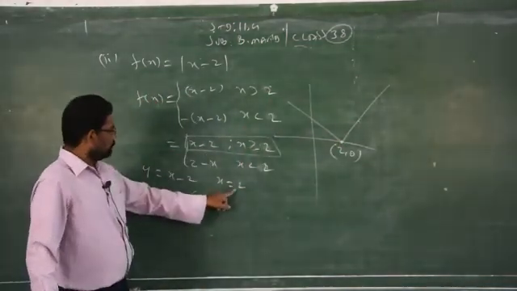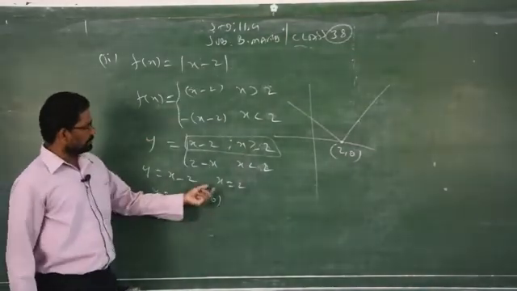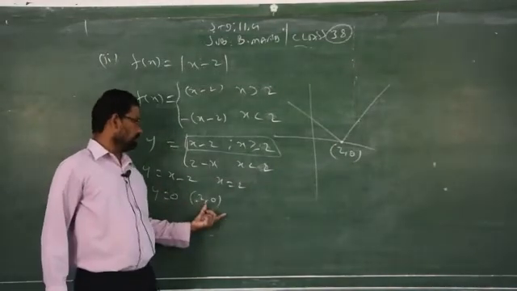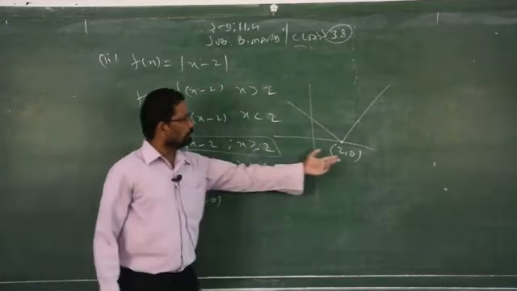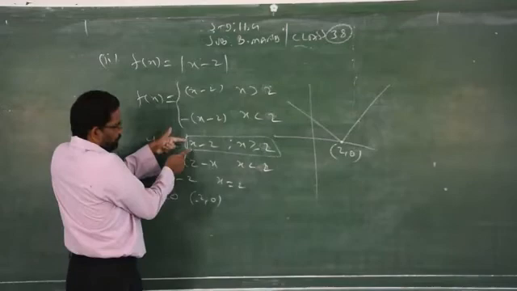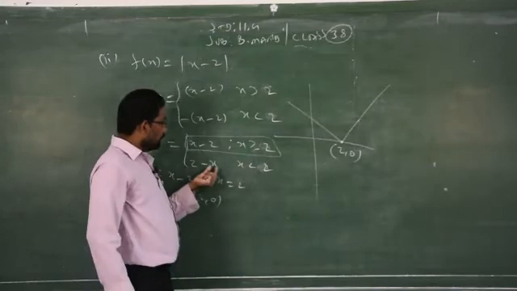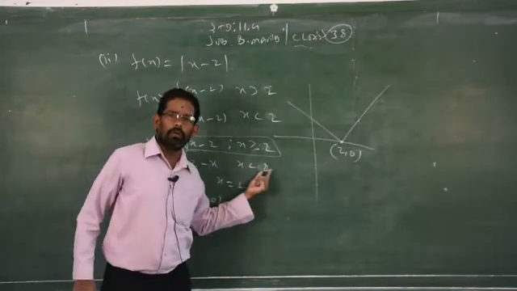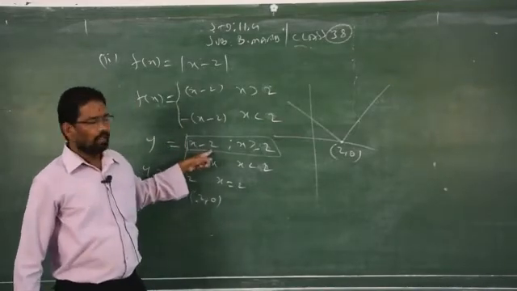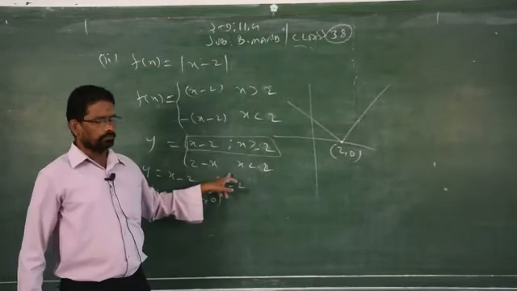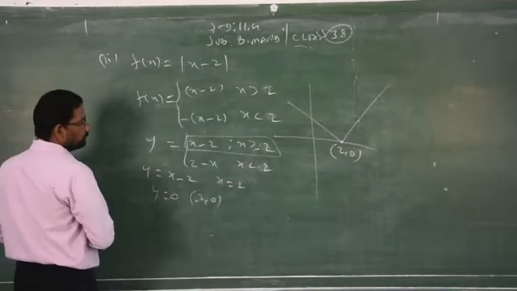If you replace x by 2 in any one of these two equations, f of x is nothing but y. So when you replace x by 2, 2 minus 2 is 0, so 2 comma 0. Even if you replace here also, x is equal to 2, 2 minus 2 is 0. So you will get 2 comma 0. You have to draw the graph separately for x minus 2 and 2 minus x. You can take any values, but here you can take only x values less than 2. Don't take 3, 4, 5, 6. You have to take 2, 3, 4, 5 only for x minus 2. But for this you have to take less than 2. Clear? Just I am giving the hints on how to proceed for this one.